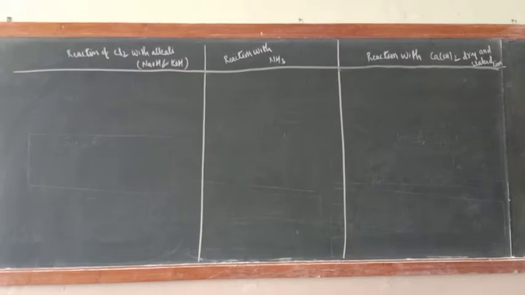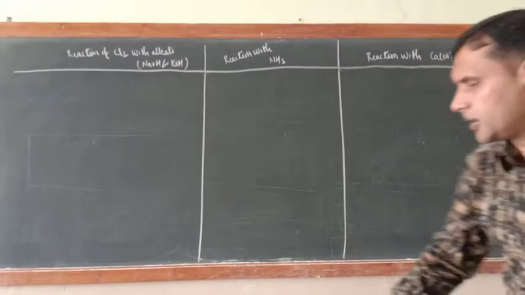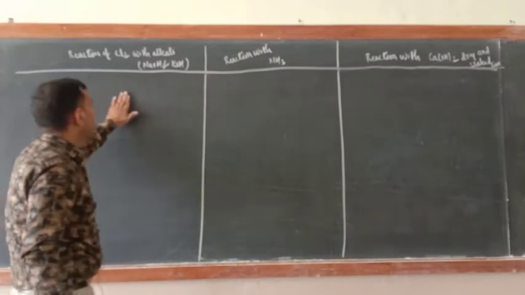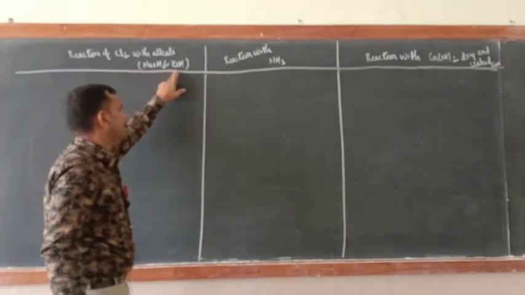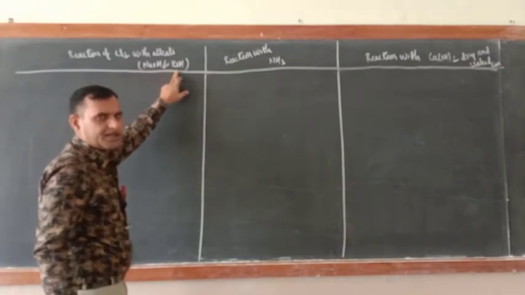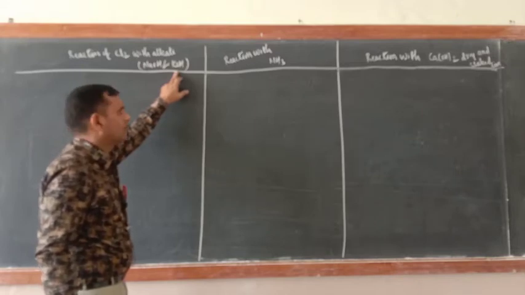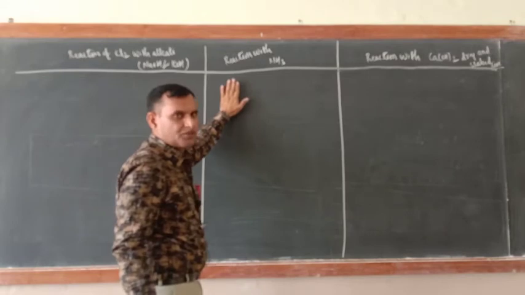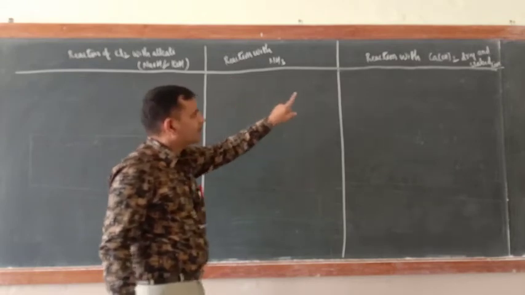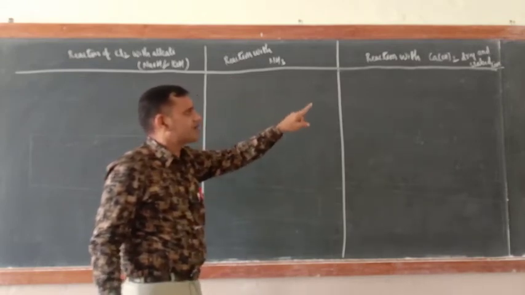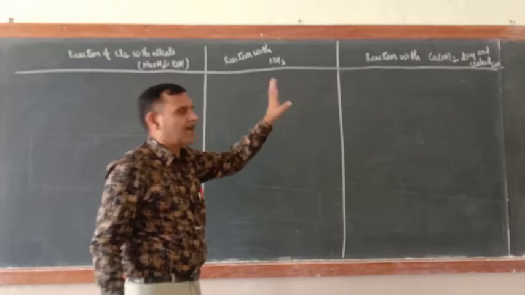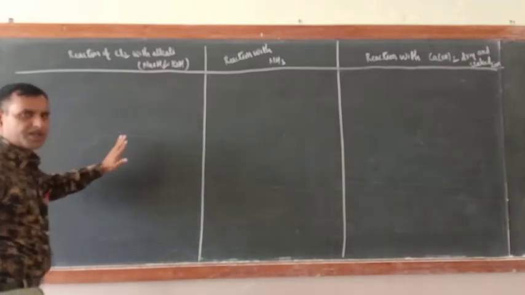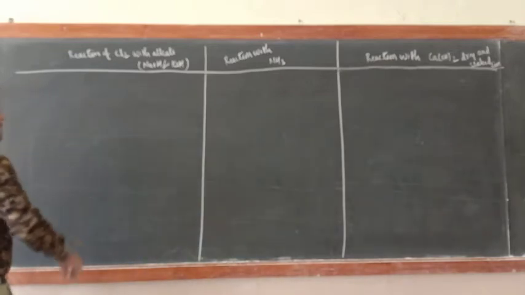So I have divided the entire blackboard into 3 parts. The first one is the reaction of Cl2 with alkali, NaOH and KOH, hot and concentrated, and cold and dilute. Next is the reaction of Cl2 with NH3. And the next one is the reaction with Ca(OH)2, dry slaked lime, calcium hydroxide, with Cl2. All these 3 reactions are very important. So I am beginning here.